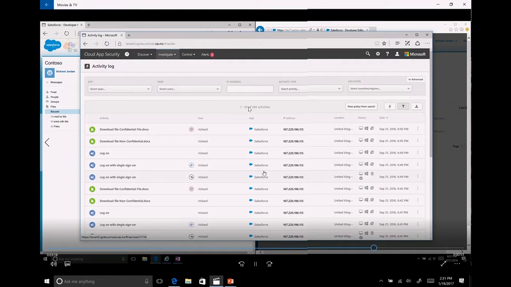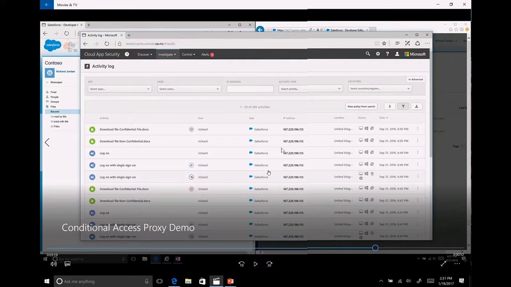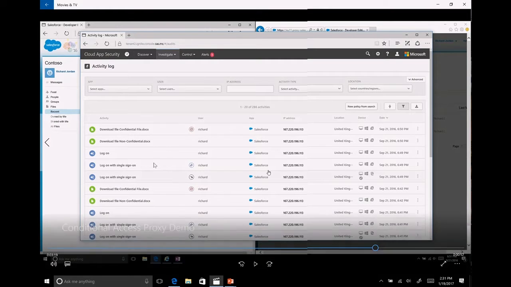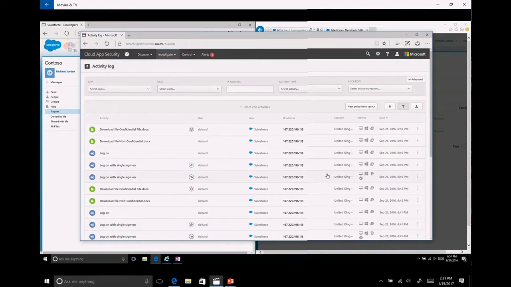And you can see in the activity log, in the CAS proxy, and again, I apologize for the squint test, but you can see two different login attempts, same user, same app, same IP address. One is showing the icon that indicates a managed device, the other is not. And one is showing violated policy, send through proxy, the other is not.